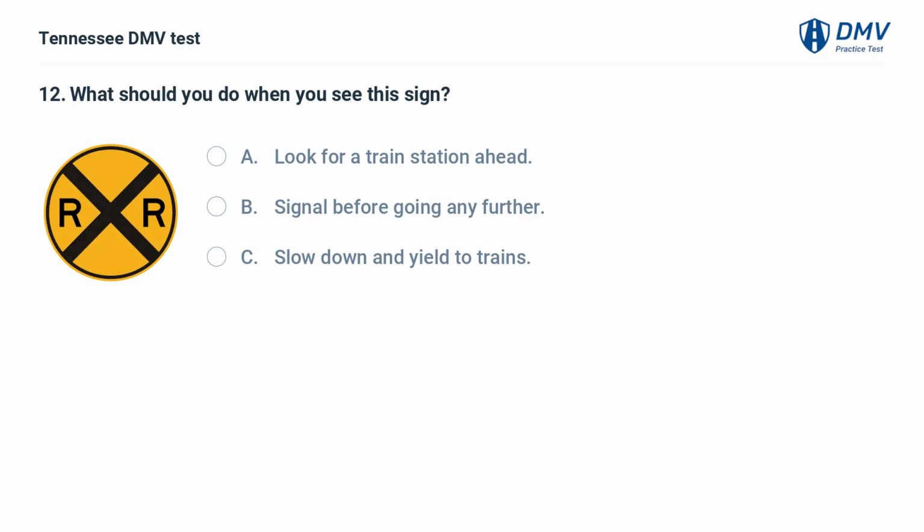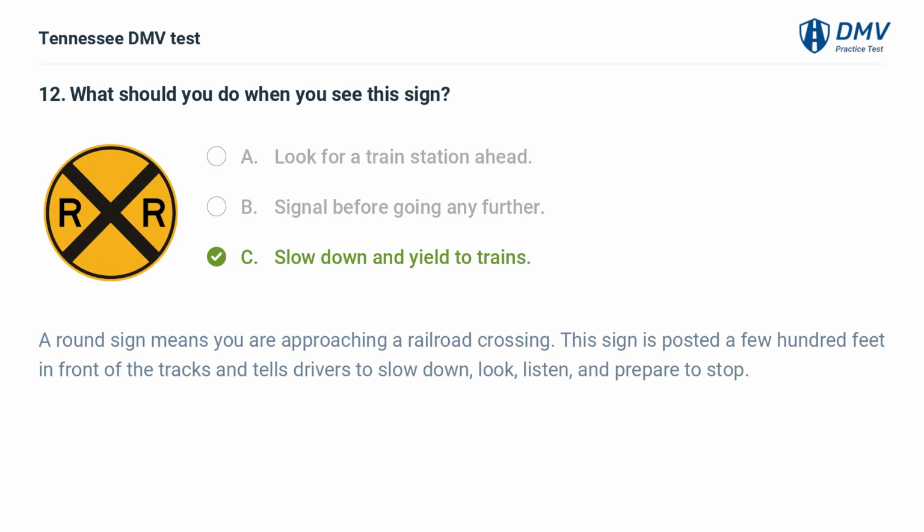What should you do when you see this sign? A. Look for a train station ahead. B. Signal before going any further. C. Slow down and yield to trains. C. Slow down and yield to trains. A round sign means you are approaching a railroad crossing. This sign is posted a few hundred feet in front of the tracks and tells drivers to slow down, look, listen, and prepare to stop.